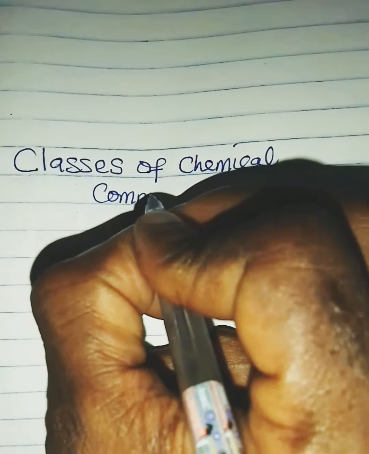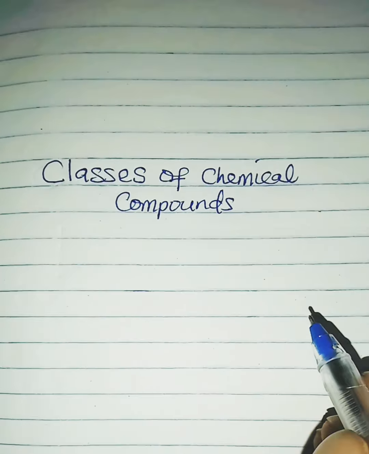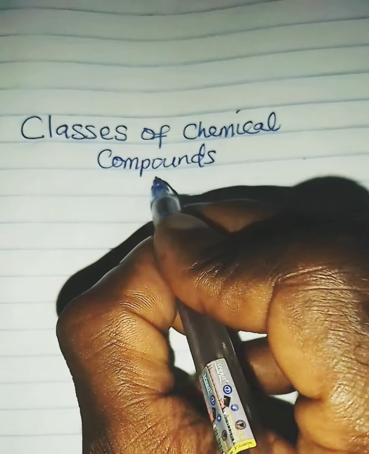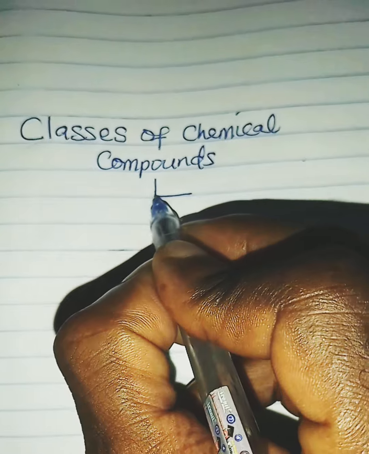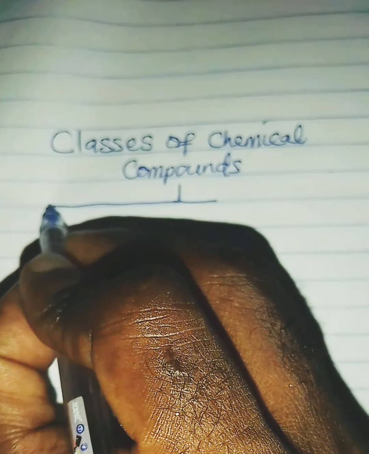Chemical compounds are classified into three classes of chemical compounds. You know that a chemical compound is a complex substance formed as a result of combination of two or more different elements chemically bound together. Now, let us classify chemical compounds into three.